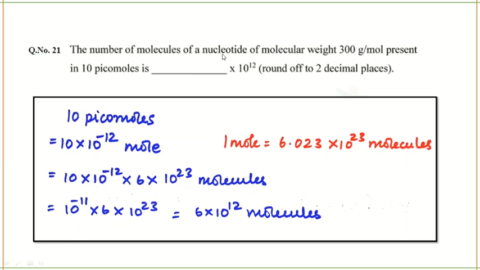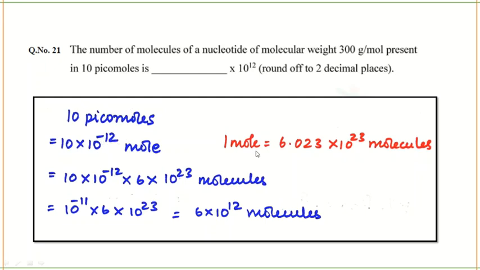The number of molecules of a nucleotide of molecular weight 300 gram per mole present in 10 picomoles is... So they are asking you the number of molecules of the nucleotide present in 10 picomoles. Very simple to solve. So 10 picomoles, how can you write it? 10 into 10 power minus 12 moles. Pico means 10 power minus 12. So I've simplified 10 picomoles into 10 into 10 power minus 12 moles.